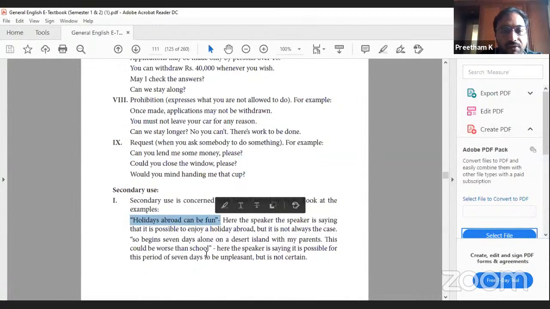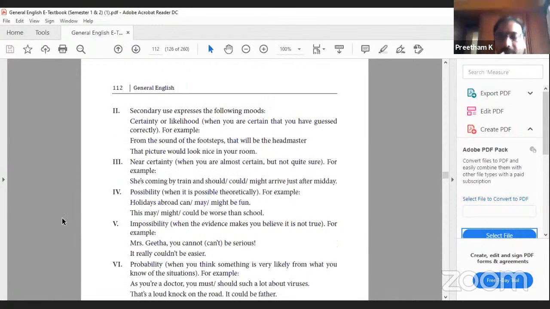So let us take the example of a shorter sentence. Holidays abroad can be fun. What is the speaker trying to say? That it is possible to enjoy a holiday abroad, but it is not always the case. Can be fun means can denotes ability. It all depends on one's capability regarding how you can make fun of it. Next, secondary use expresses the following moods: certainty or likelihood.